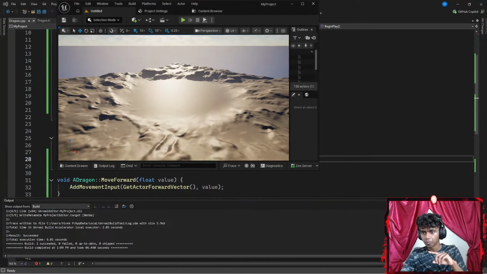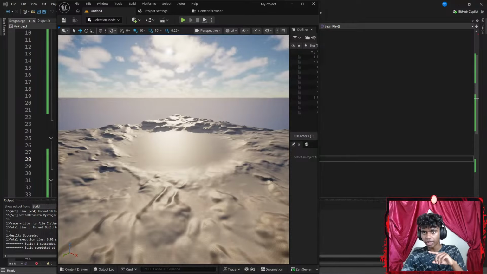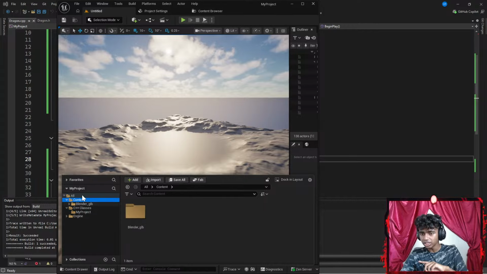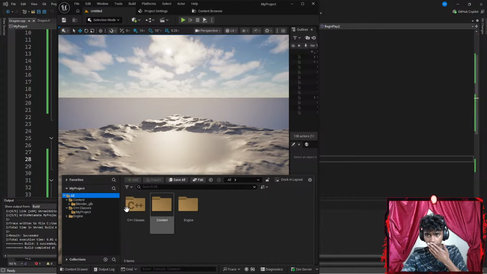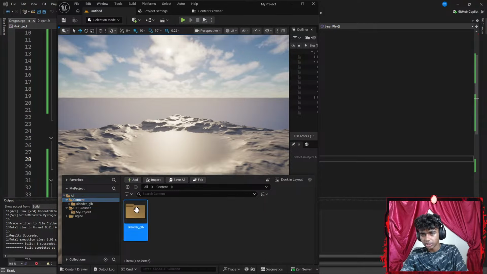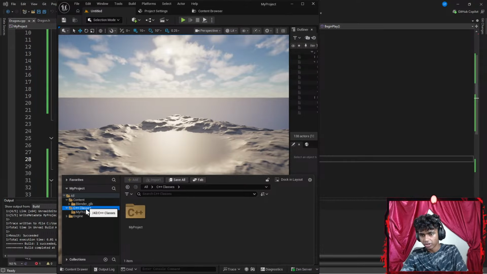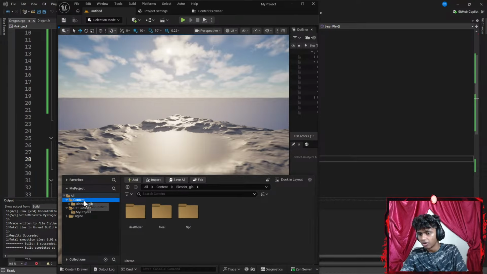So there we go. Okay, let's go ahead and extend this real quick. Now, I'm gonna go to my content drawer. I have my dragon class, that's good. In my contents, I'm gonna go to all. Content, Blender, NPC. Let's go to my project. C++ classes.